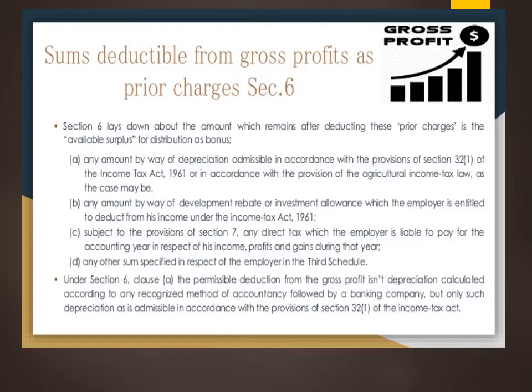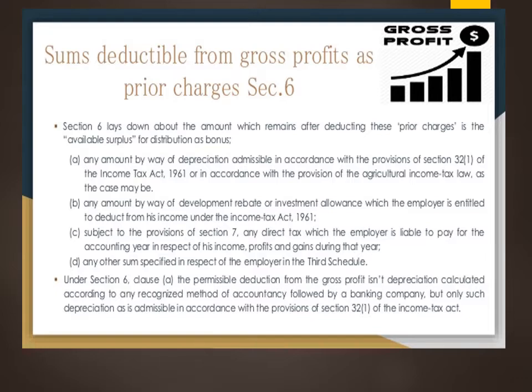Whenever we talk about depreciation, we have to refer to the allowable depreciation, that is, what is admissible. When we calculate the income tax, gross profit, that is net profit, we have to know what is allowable and unallowable depreciation.